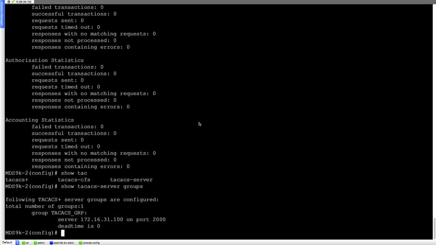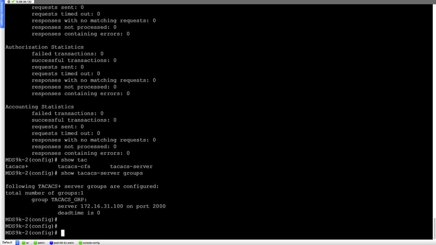Once you have done that, the next step is you can also enable LDAP. For that, you need to enable the LDAP feature on the MDS switch. And when you're defining the LDAP server, you need to make sure you're using SSO and defining the root domain name and the password, all that information, while configuring the LDAP integration for the MDS switches. So I'll show you a quick example of how you can enable LDAP integration.